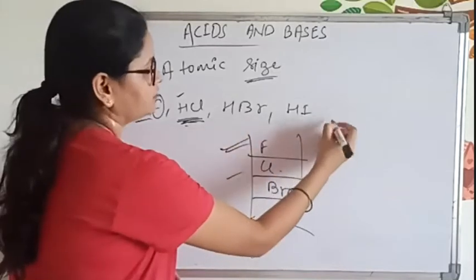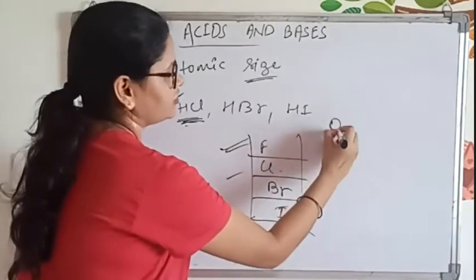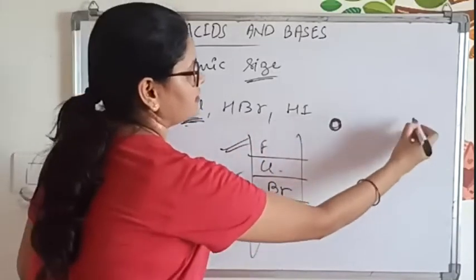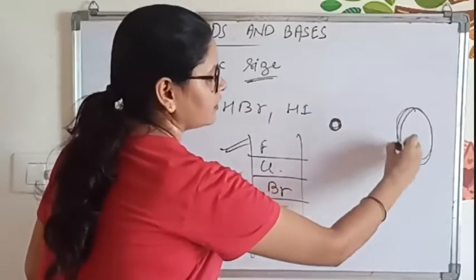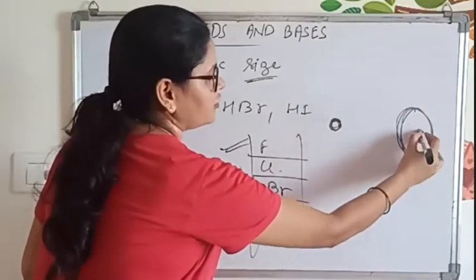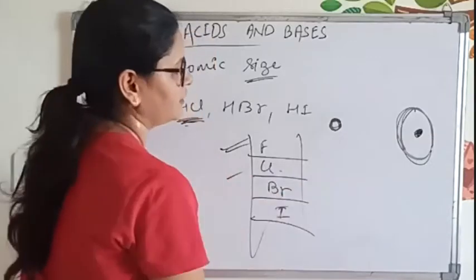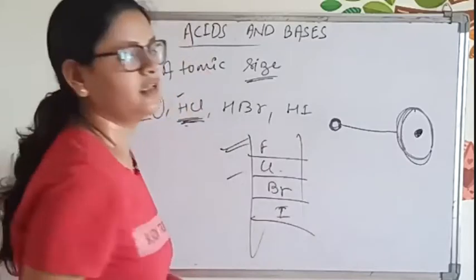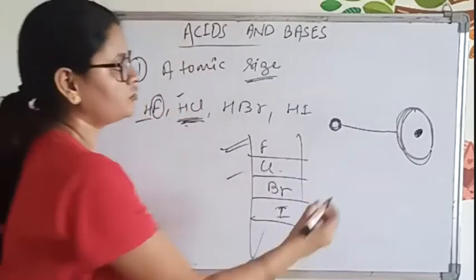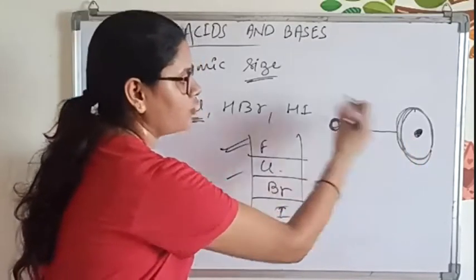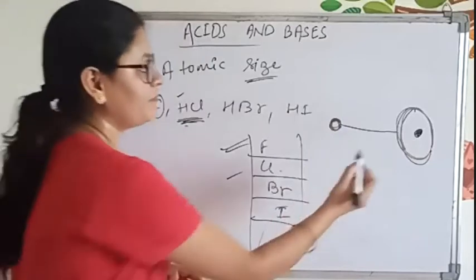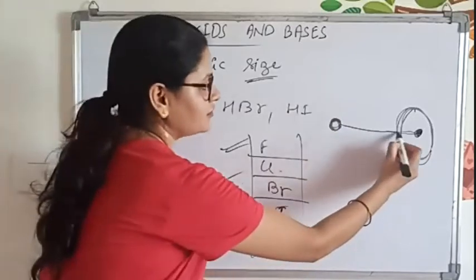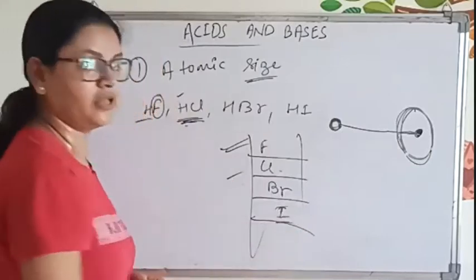See, this is H, the smaller atom, and this is iodine. The nucleus of iodine is here, this is the center, and hydrogen will be bonded to the outermost shell of the iodine. So the distance between the center and the outermost shell will be larger in iodine.